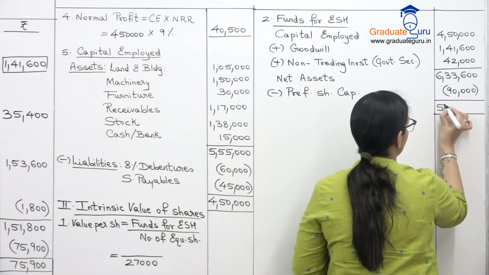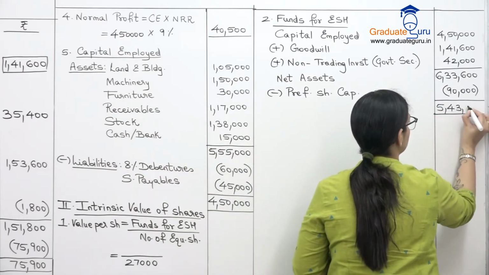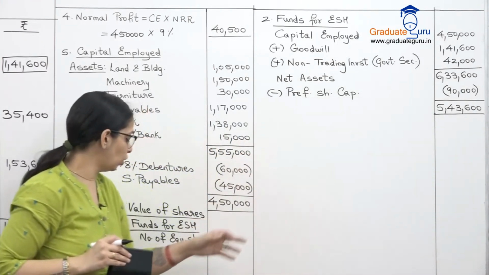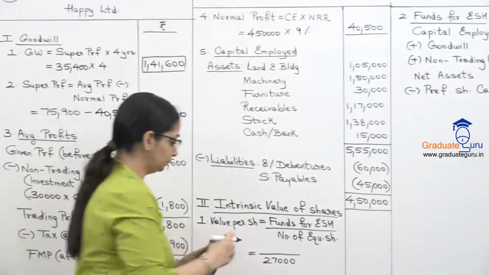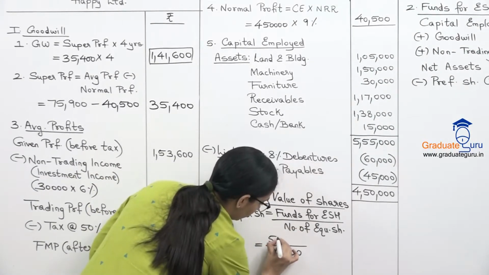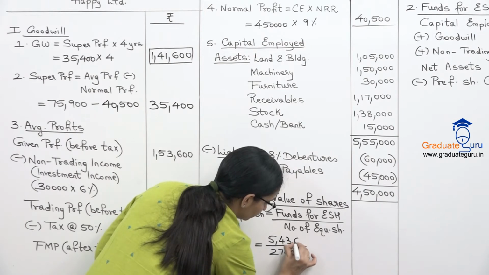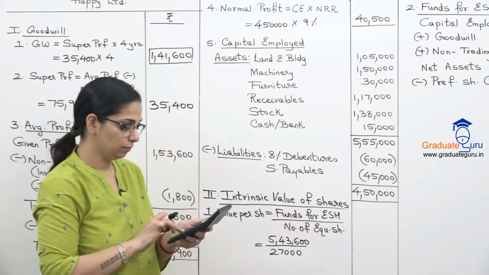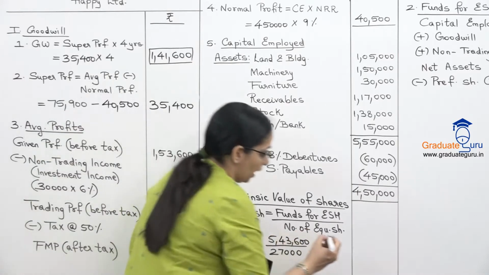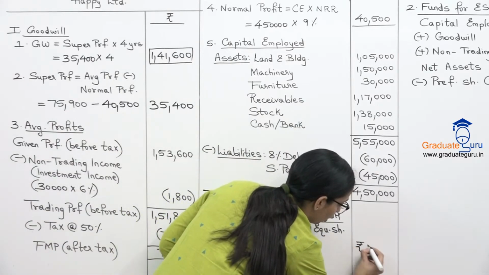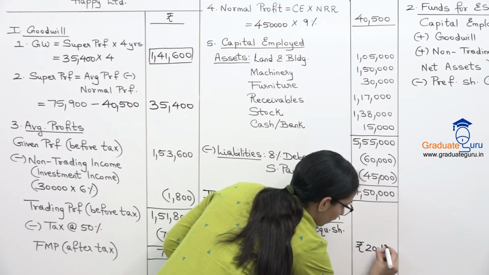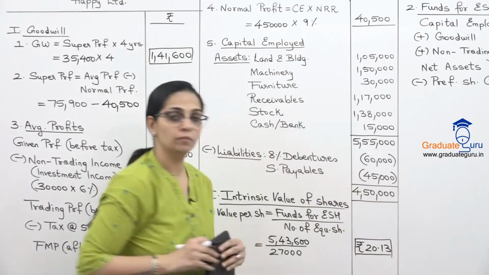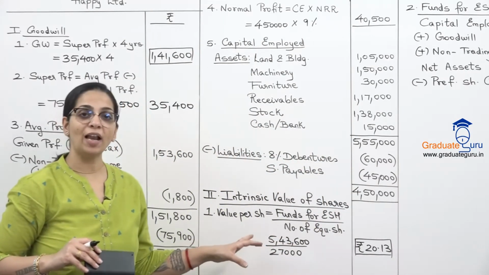So we get 543,600. This is our funds for equity shareholders, which I will bring over here. 543,600. And let's divide it by 27,000, the number of shares. And we get our first value for our equity shares, which is 20.13. Okay, so this is the intrinsic value of share.